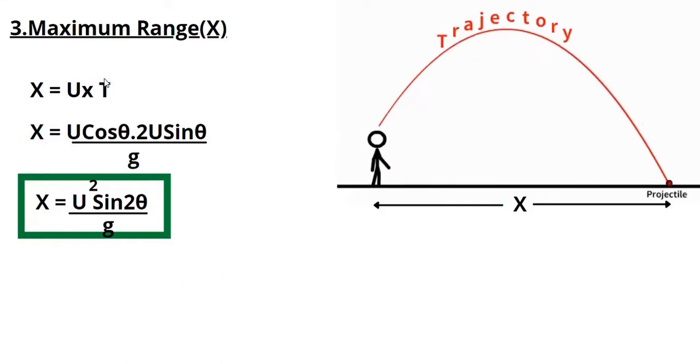So we can write displacement as velocity into time. The initial velocity in the x direction is u cos theta, into the time of flight, 2u sin theta by g. By simplifying this you get x is equal to u square sin 2 theta by g.